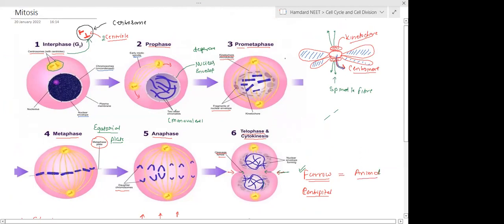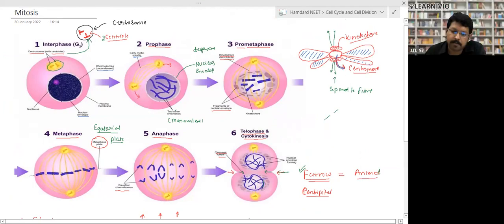Yes, sir. Look, this is the diagram which I have made. This is one chromosome only, right? But it has the genetic material doubled, right? And one more important thing I want to tell you: this center part is called the centromere, and at the upper part and lower part there is a disc-like protein. This is called the kinetochore, right? So the spindle fibers get attached to the kinetochore, not the centromere. Clear?